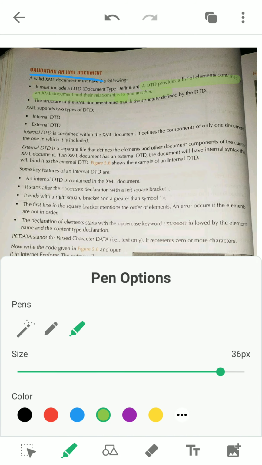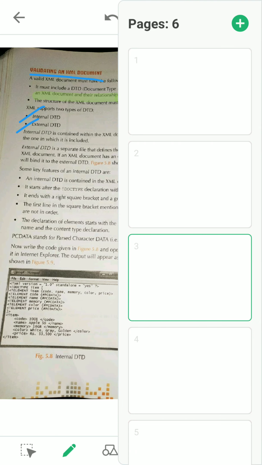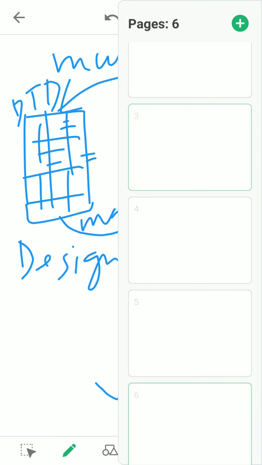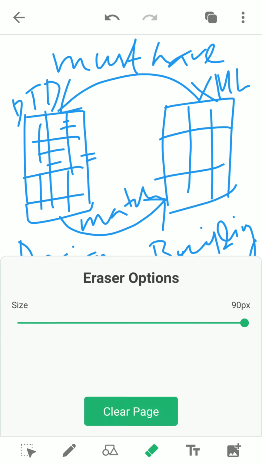Now this DTD can be of 2 types, internal DTD and external DTD. When can we say this is external and this is internal? Let me clear this page. Say in the same XML file, you save an HTML document with .html, here you have to save with the .xml extension.